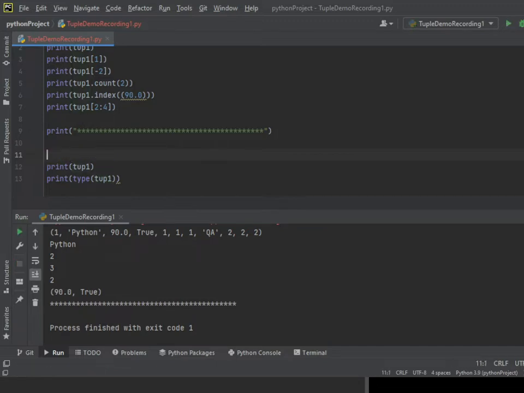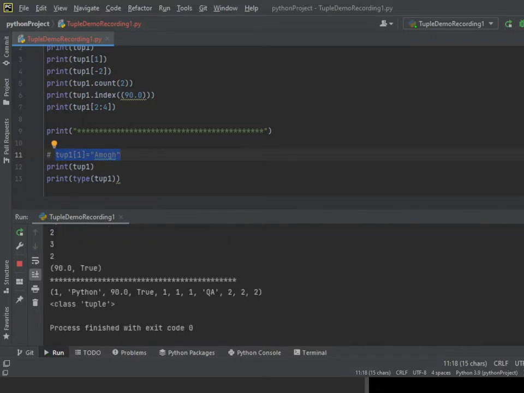I'll just comment this. Okay, you can see the type of it, it's a tuple, and also I just print it. It's not coming here this amount because it is not in the tup1.